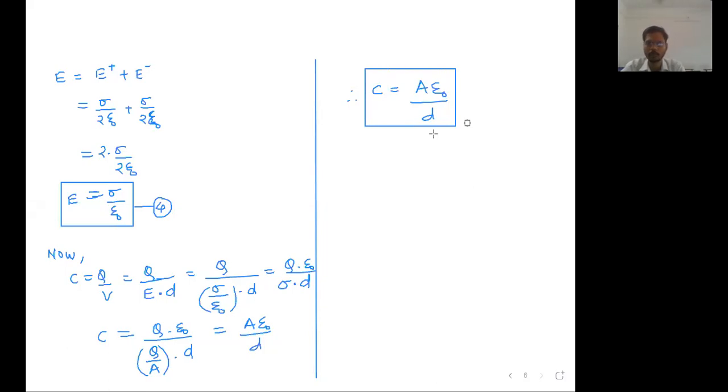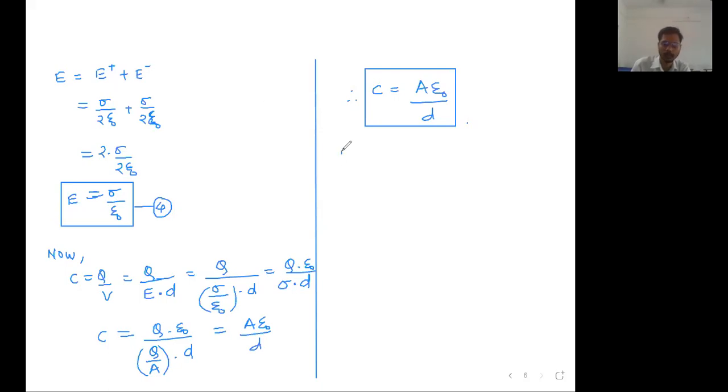A epsilon 0 upon D. This is called the capacity of a parallel plate capacitor. Okay, we are having a plate capacitor, not a spherical or cylindrical capacitor. We are having the parallel plate capacitor, and the formula is A epsilon 0 upon D.